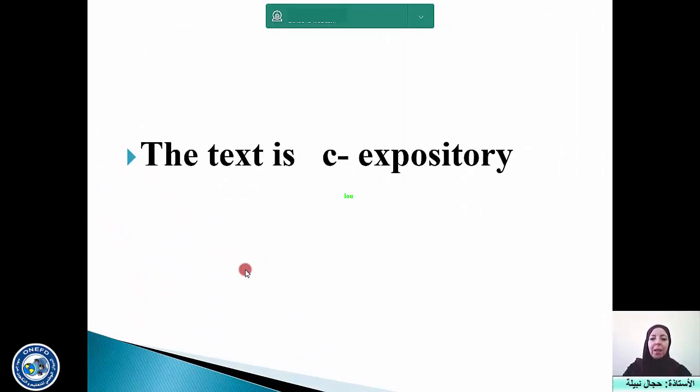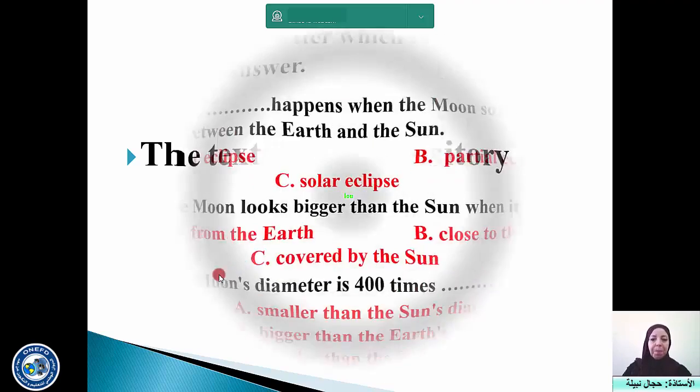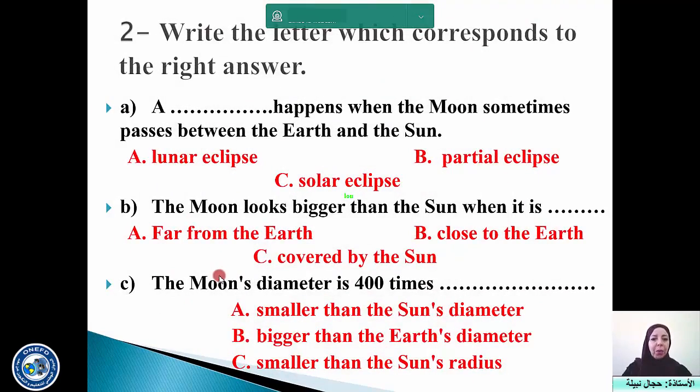The text is an expository text because it is explaining something about the solar eclipse. It is something that is scientific, it is something real, natural. Activity 2. Write the letter which corresponds to the right answer.